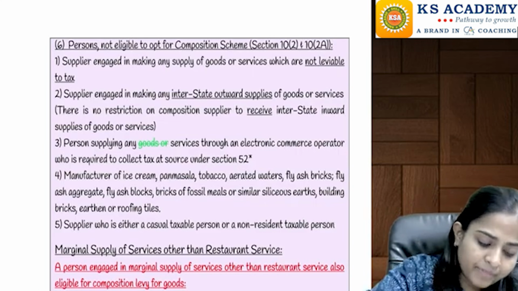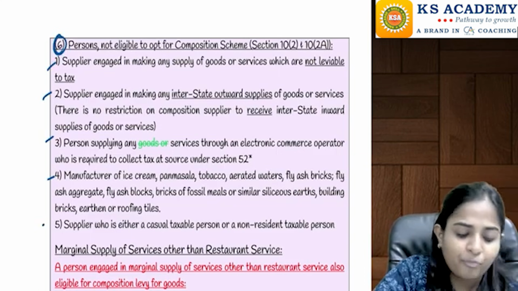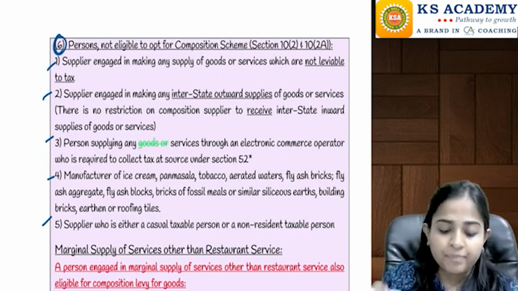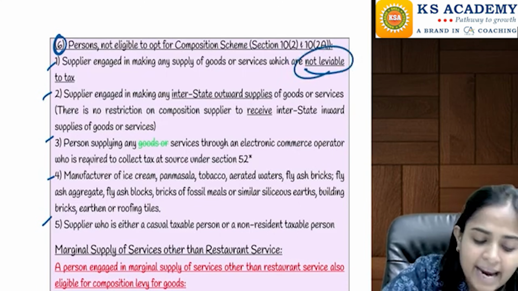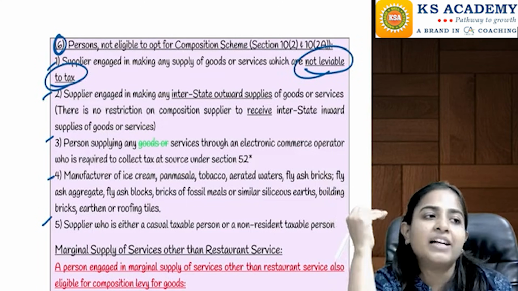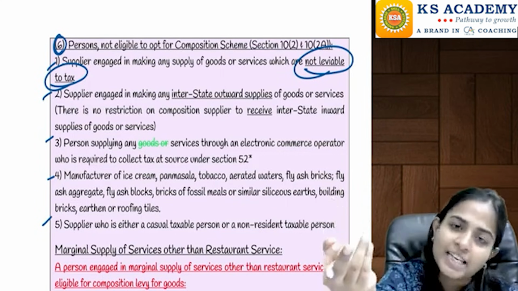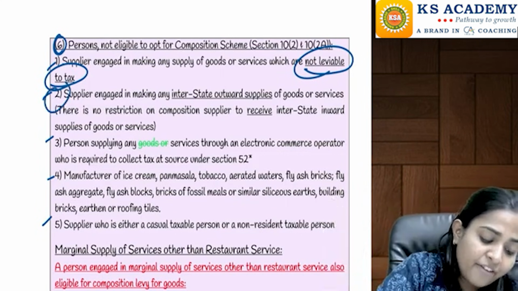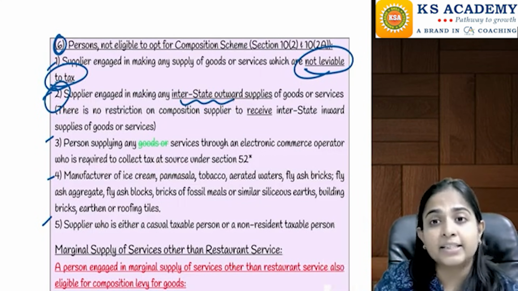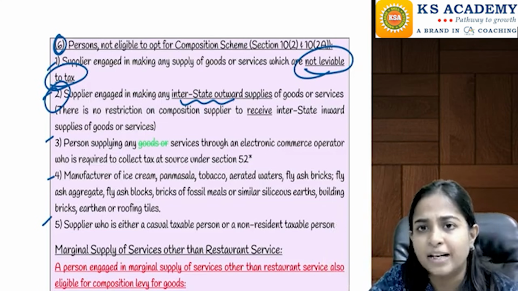Then they have given us 5 pointers here where you are not eligible to opt for the composition scheme. First of all, if you are providing any such goods or services which are outside the purview of GST, then there is no tax applicable, so there will be no composition scheme also. Next, if you are doing interstate outward supply, that is, you are doing sales in other states, or you are doing exports, then you are not eligible for the composition scheme, which we have already seen.